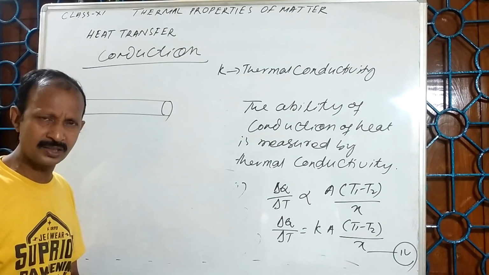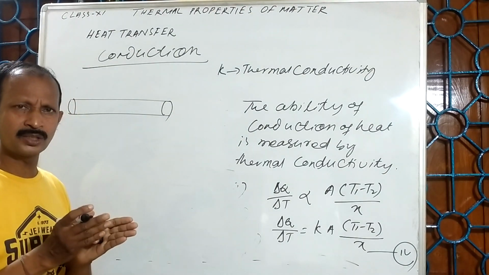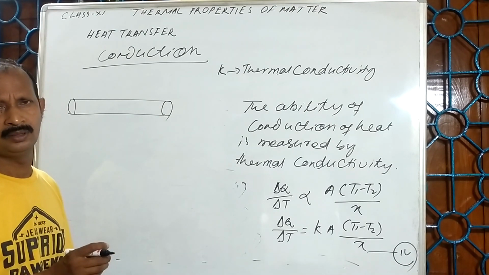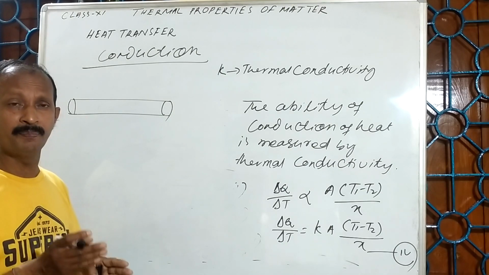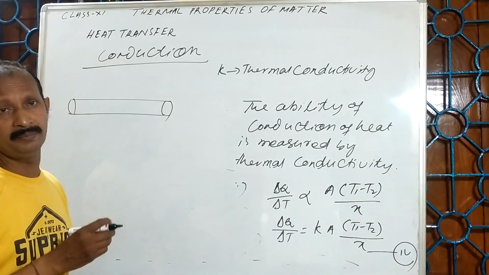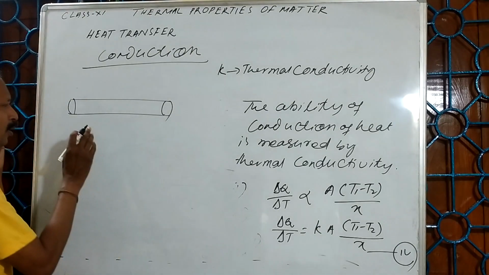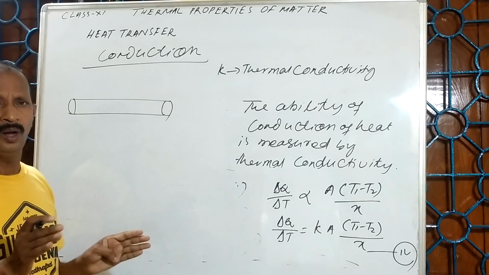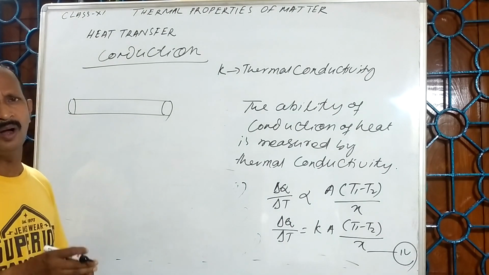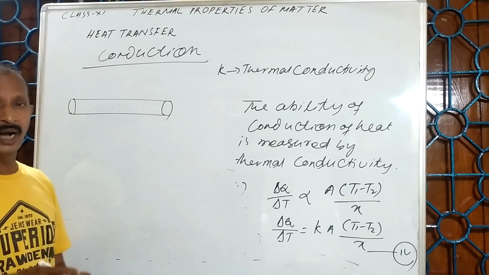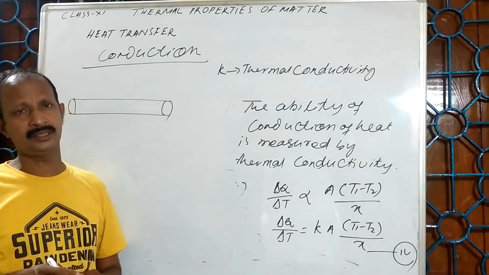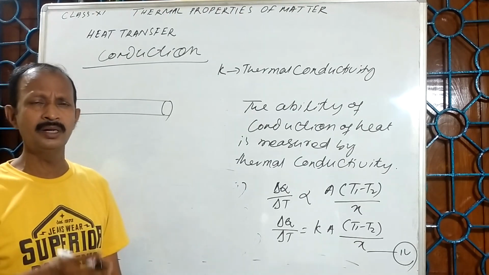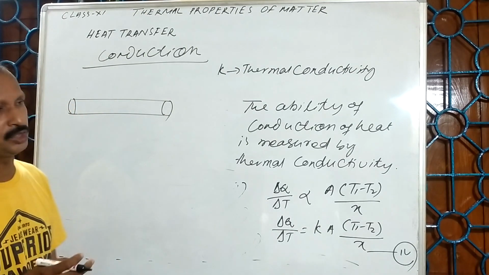Steady state reached means at every cross section the rate of flow of heat, or the temperature difference, is the same. Suppose this substance is not uniform, or it has not reached the steady state. At steady state I used to say that the rate of flow of heat is directly proportional to area of cross section, directly proportional to change in temperature.